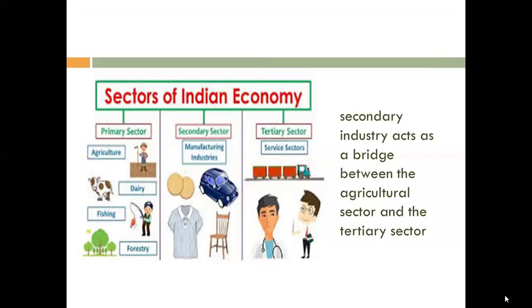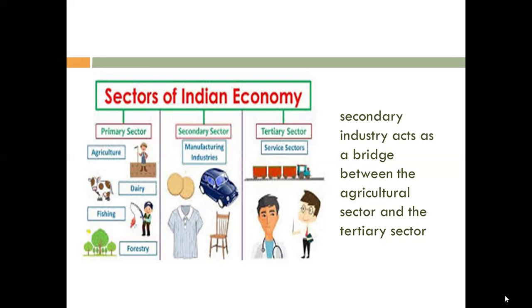Now the sectors of the Indian economy. Which are the sectors? The primary sector, which includes agriculture, dairy, fishing and forestry. And in the secondary sector comes the manufacturing, the processing of that product. And the tertiary sector provides services such as distribution. Understand? Yes, ma'am.